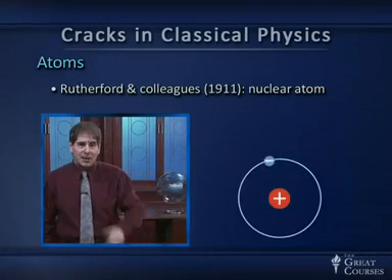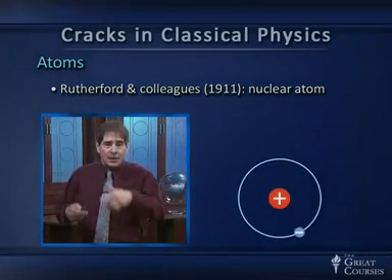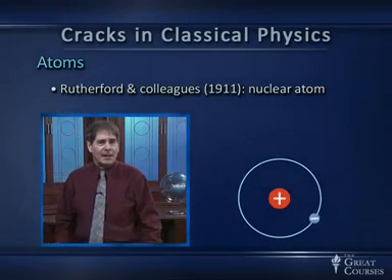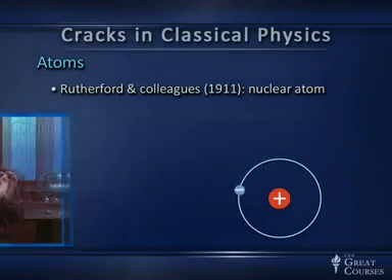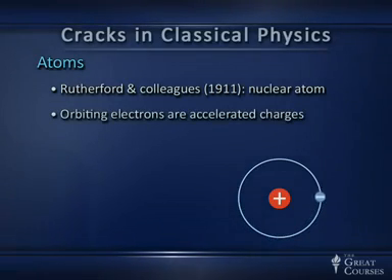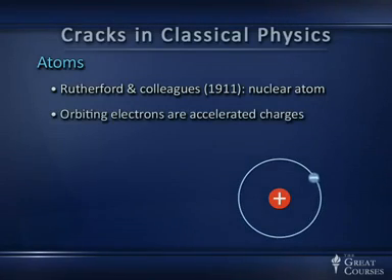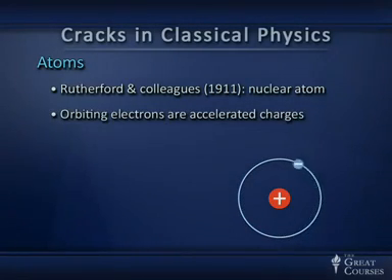And out of that came this picture of the nuclear atom, with the electron, in this case of hydrogen, going around the proton. Very simple. It's kind of like a miniature solar system. The orbiting electrons, though, are accelerated charges because they're going in circular motion. Remember, it's change that matters, and change in direction matters as much as change in speed. So that is accelerated motion. The orbiting electrons are accelerated.